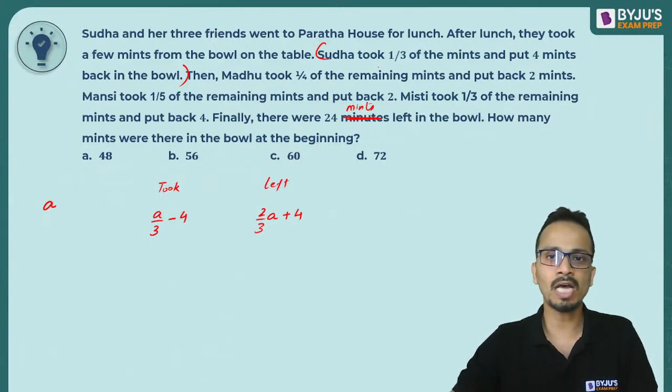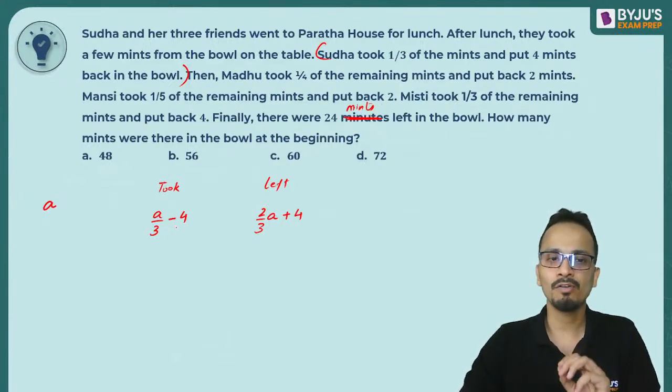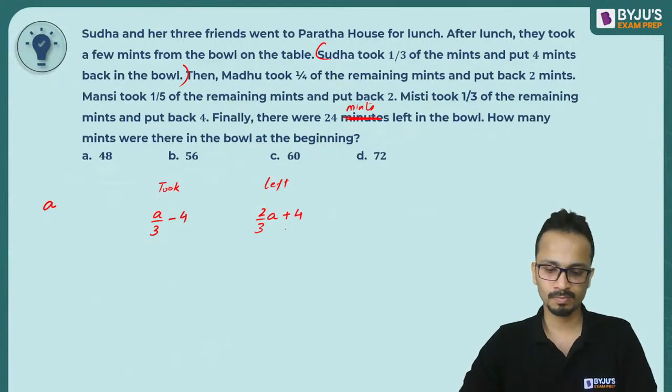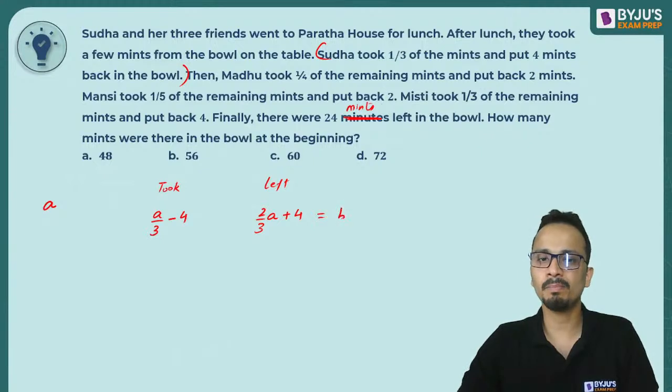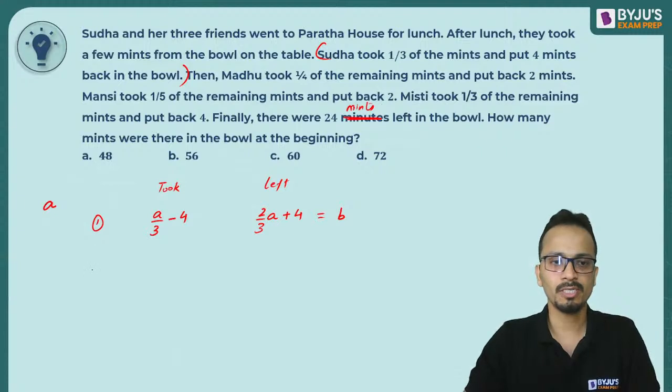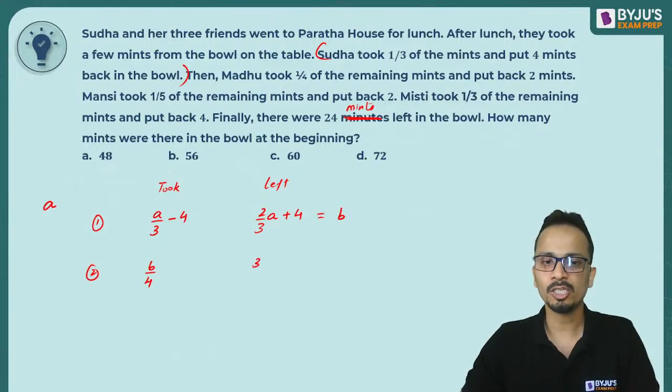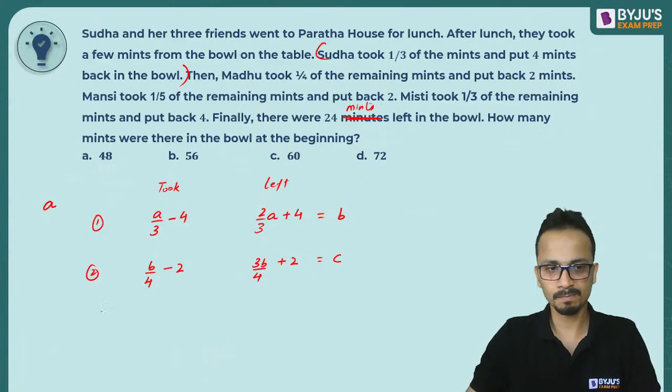Alright. So Sudha took 1/3, 2/3 will be left. Then she puts back 4 mints, so extra 4 mints will be left in the bowl. You can consider this as B, the remaining number of mints. This is the first person. Now the second person, Madhu, took 1/4 of the remaining mints. That means B by 4 mints Madhu has taken, so 3B by 4 will be left. He puts back 2 mints, so extra 2 mints will be left. Let's say this is C.